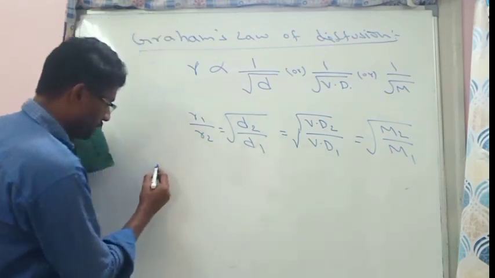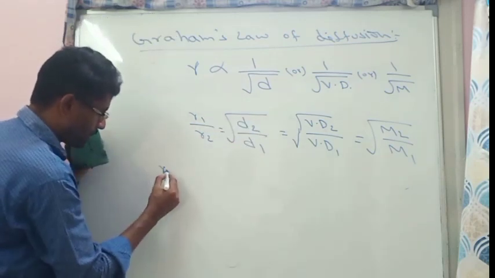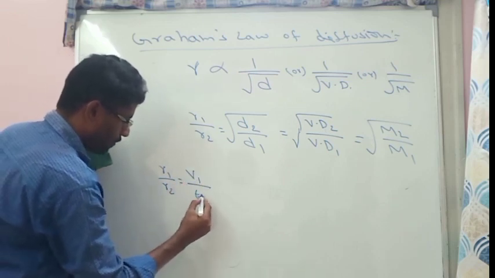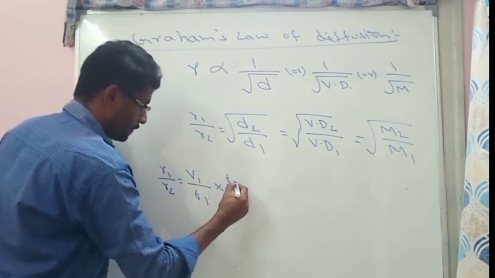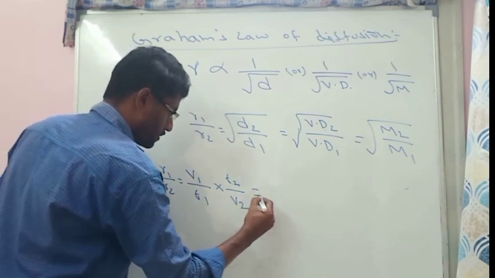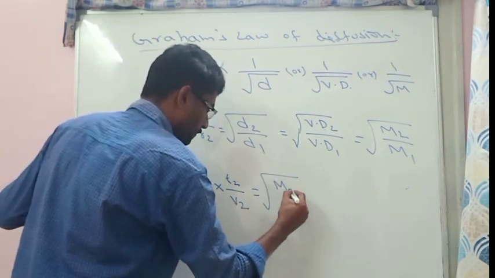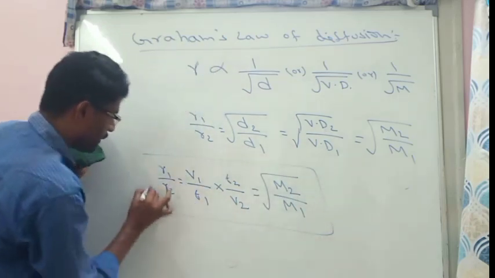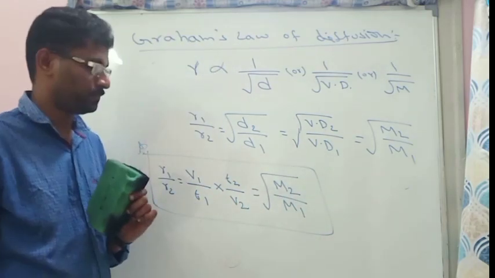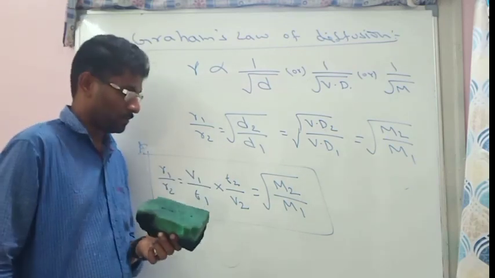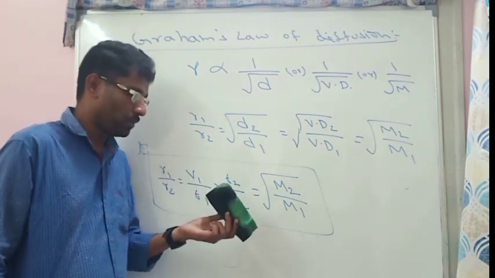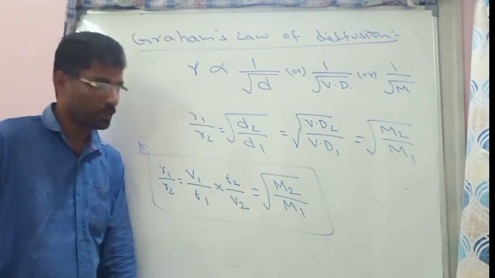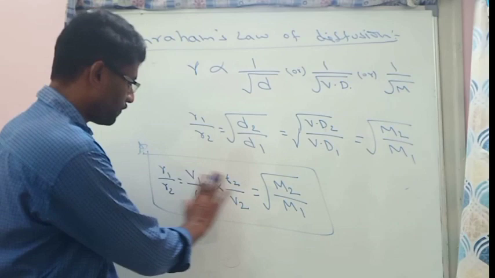By equating with the first formula, R1 by R2 is equal to V1 by T1 into T2 by V2, which is also equal to the square root of M2 by M1. This is the main important formula for the calculations. They will give two gases and ask which has more volume of diffusion or which has more time of diffusion. So with these formulas you can calculate.